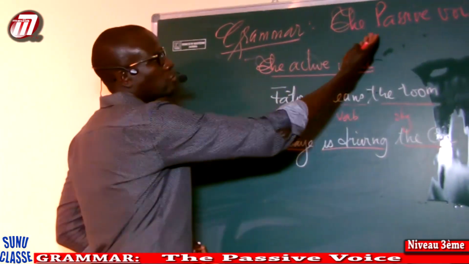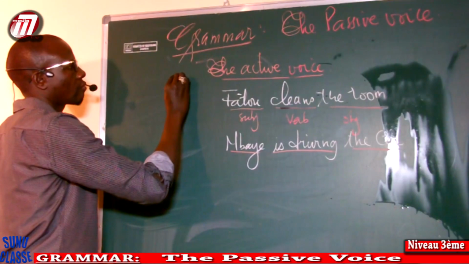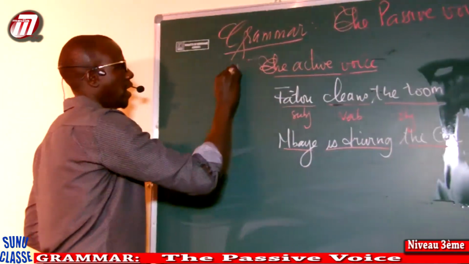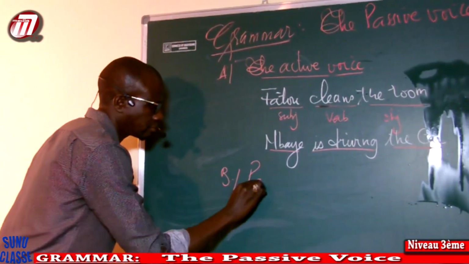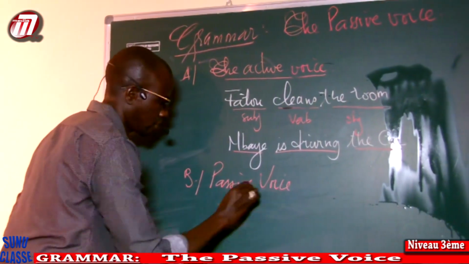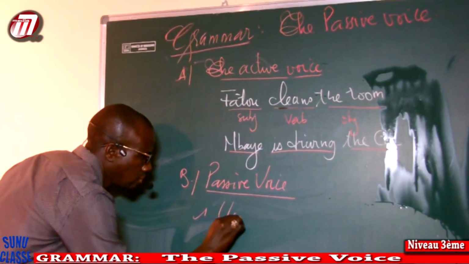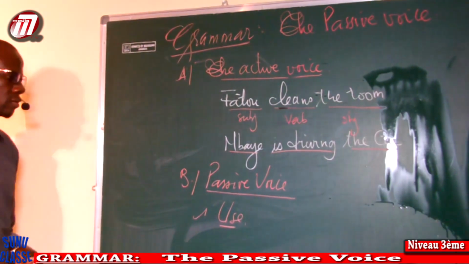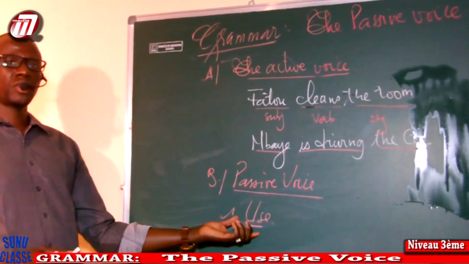Okay, now let's come to the passive voice. You have here A, passive voice. One, use. When do we use it? Why do we use the passive voice?